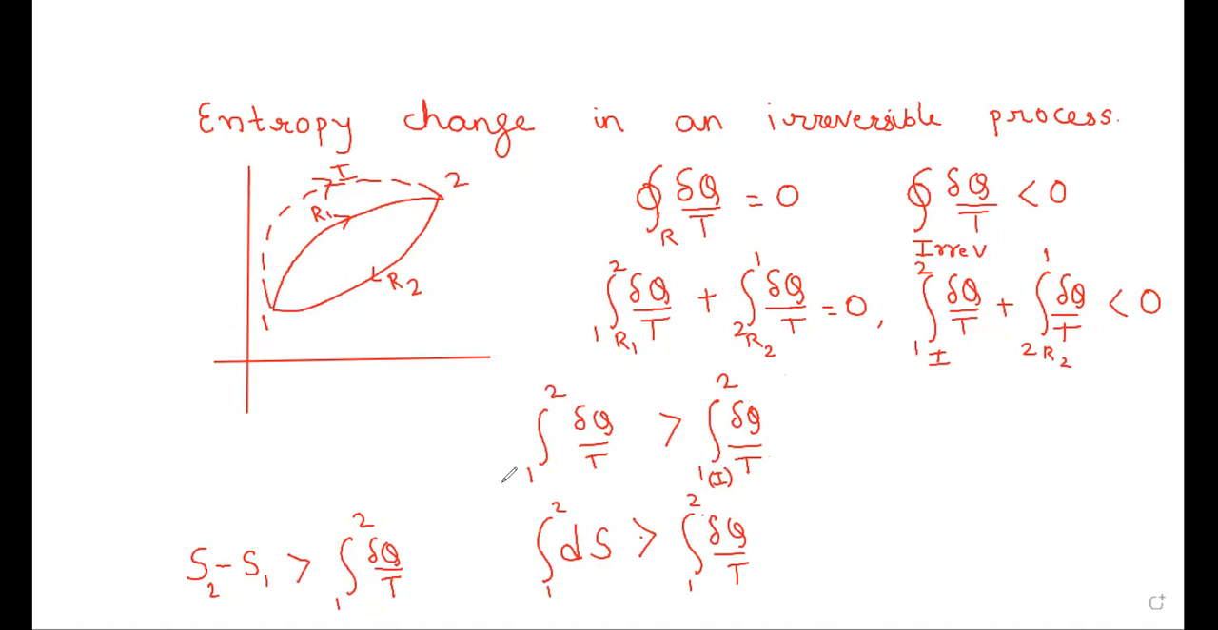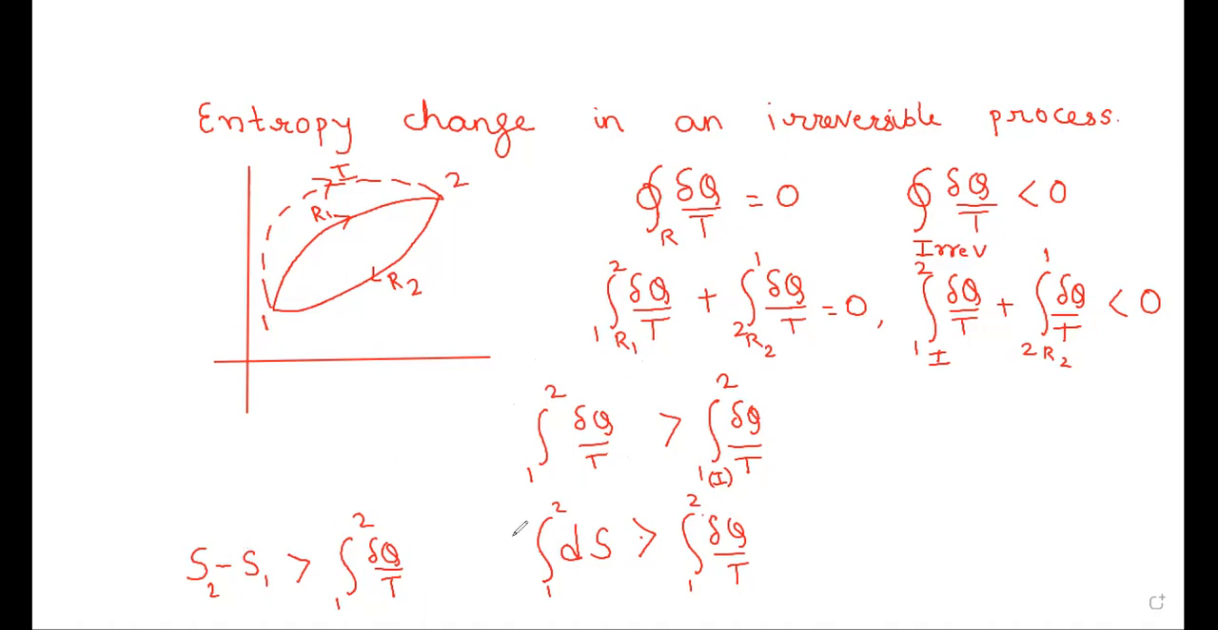Now, what do we know about this? We have already said that if the integration is done along a reversible path from 1 to 2, then it represents what is known as the entropy change. So this is the entropy change from 1 to 2, that is S2 minus S1, because this integration is performed along a reversible path. So I can substitute this value as the entropy change, S2 minus S1.